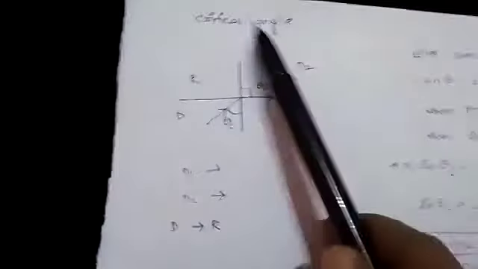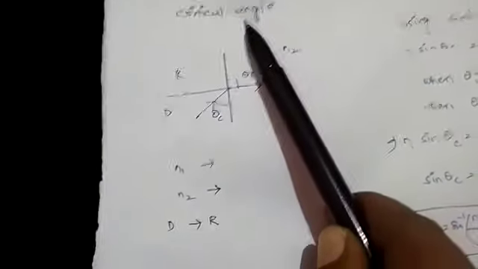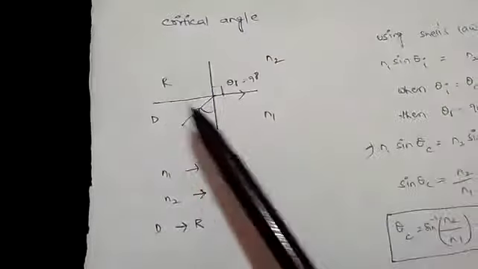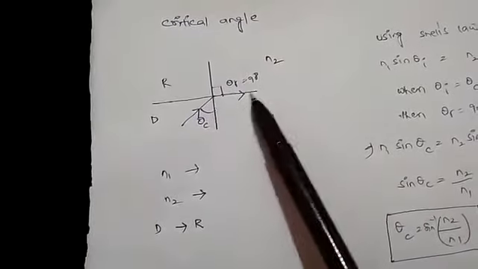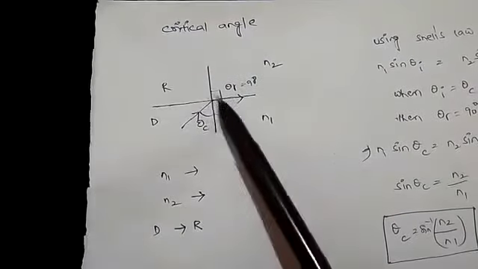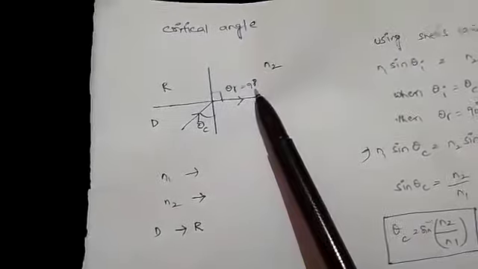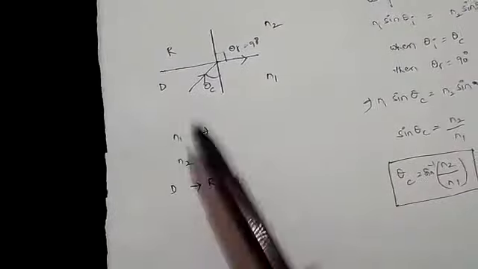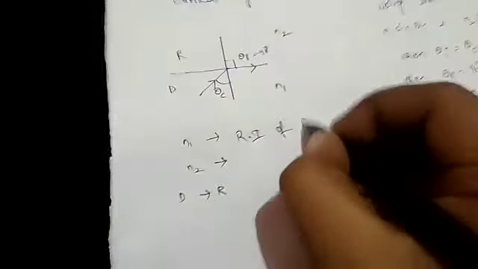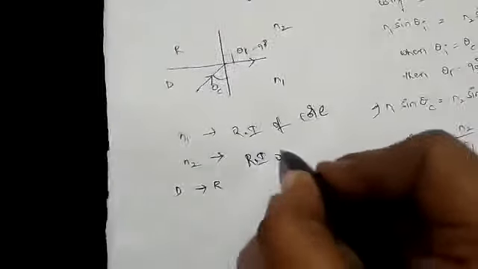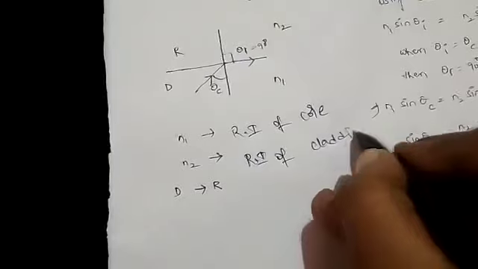Next, go to critical angle. I already know what is meant by critical angle. The critical angle is the angle of incidence at which the refracted ray touches the boundary, and the angle of refraction at that time equals 90 degrees. In optical fibers, N1 is the refractive index of core, N2 is the refractive index of cladding.